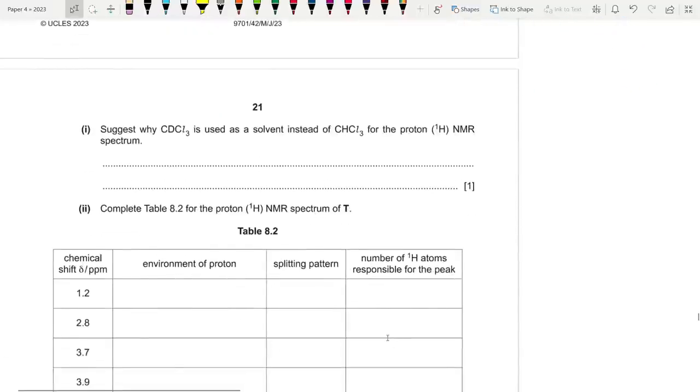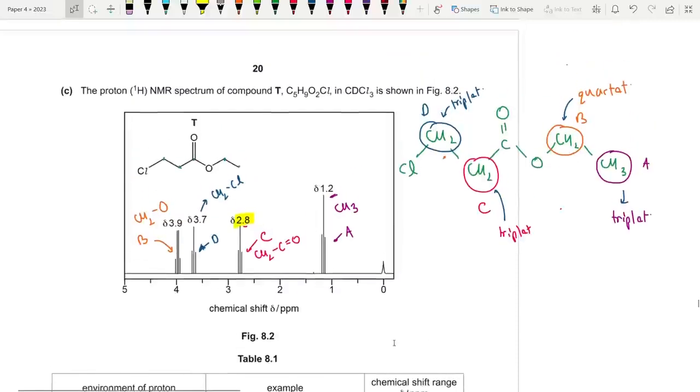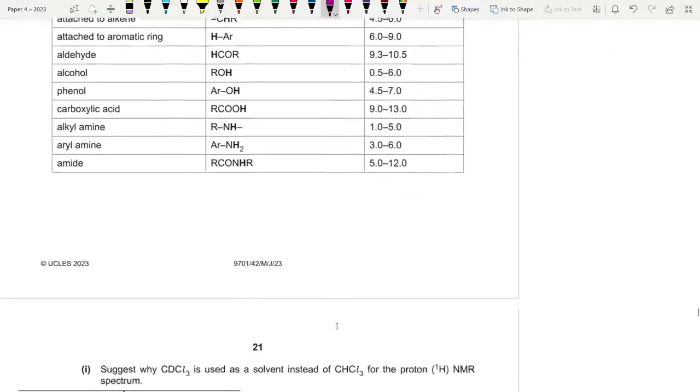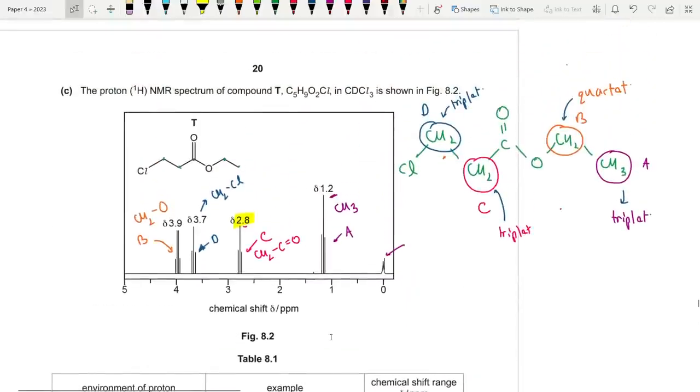Now, the typical questions that we're going to face are, why is CDCl3 used as a solvent instead of CHCl3? So, remember, CDCl3 is a solvent. Why? Because it is not NMR active, because it is made up of deuterium, which has an even number of nucleons. As a result, it is NMR inactive, and it is used as a solvent.